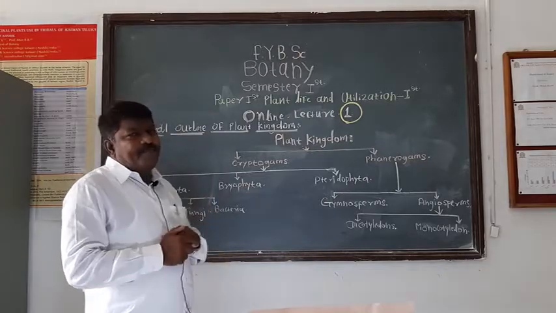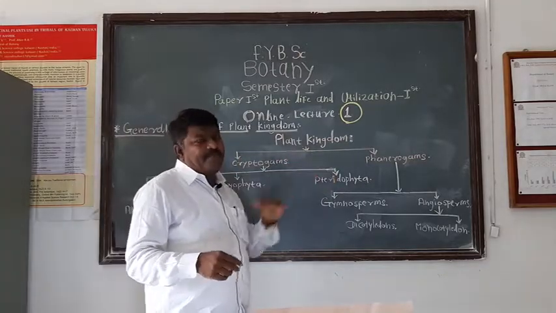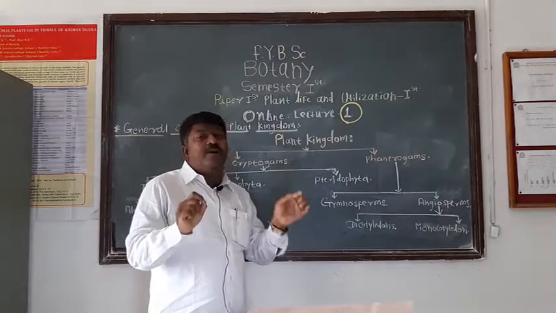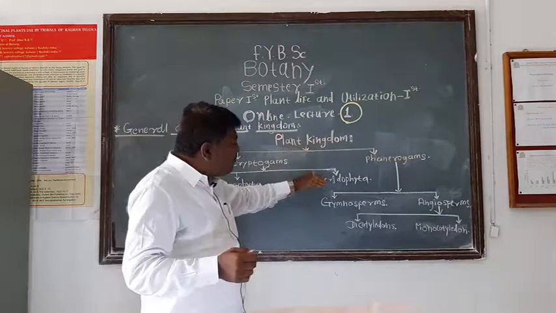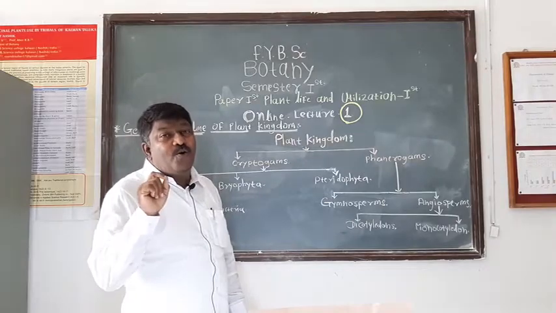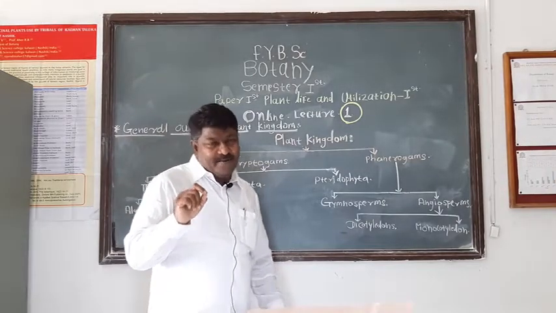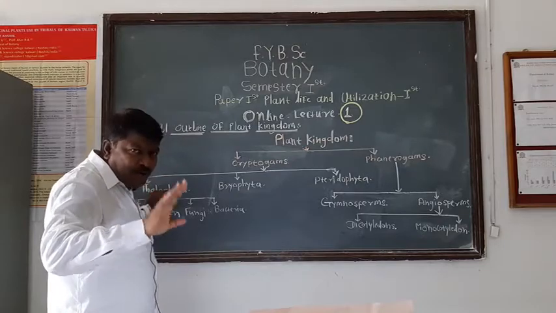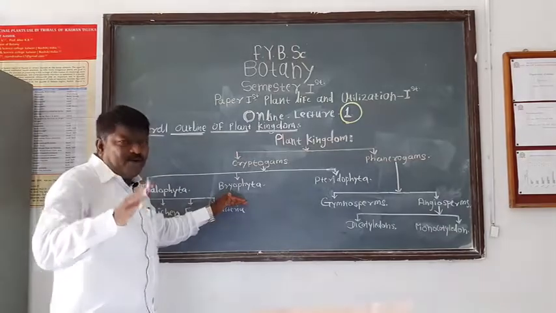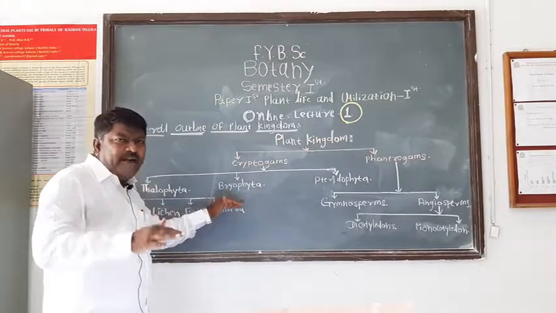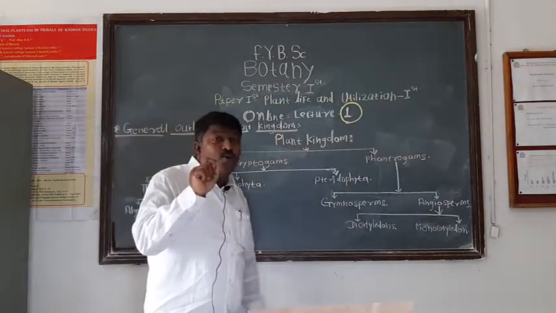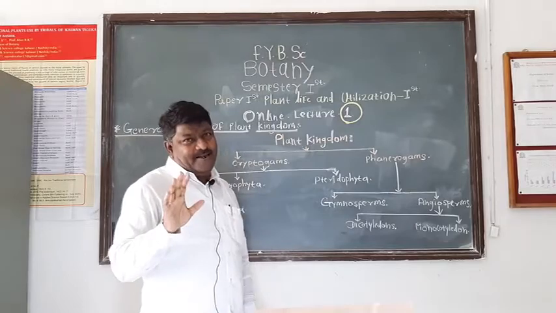This is about bryophyta. Then third group is pteridophyta. These pteridophytes are also called vascular cryptogams. In these pteridophytes, plant body is differentiated into true root, stem and leaves. Means in thallophyta, true root, stem, leaves are absent. In bryophyta, not true root, stem, leaves, but root-like, stem-like and leaf-like structures are present. And in pteridophytes, true roots, stem and leaves are present.